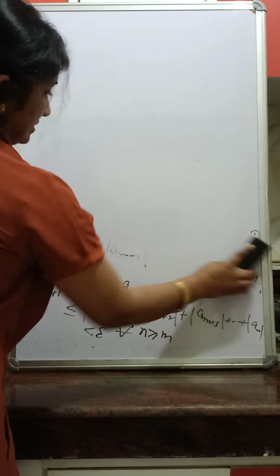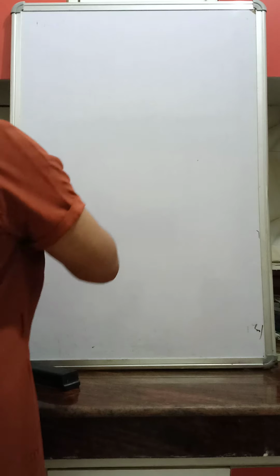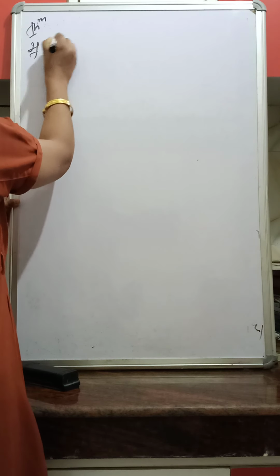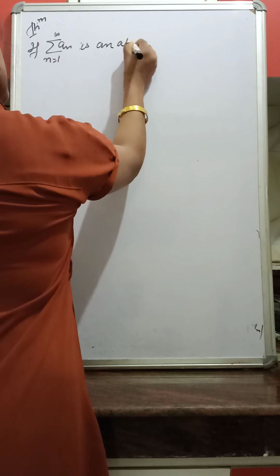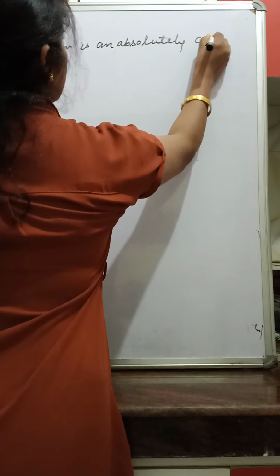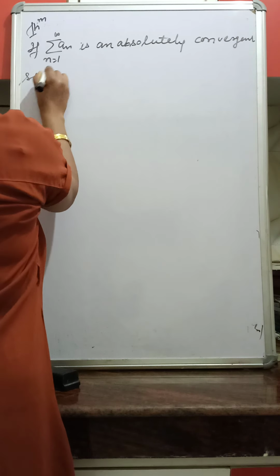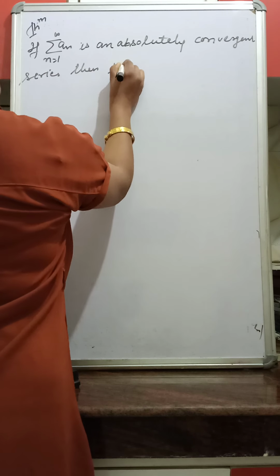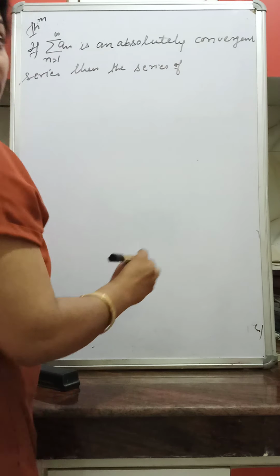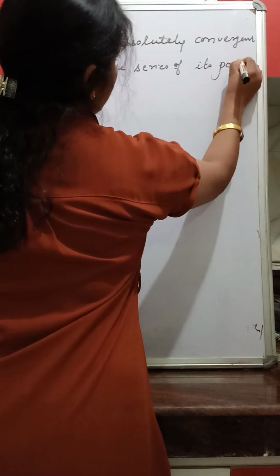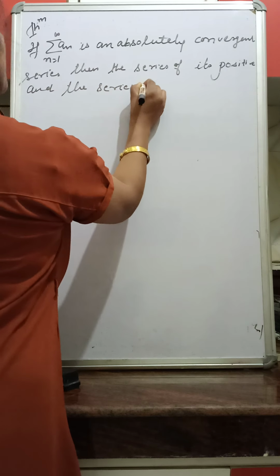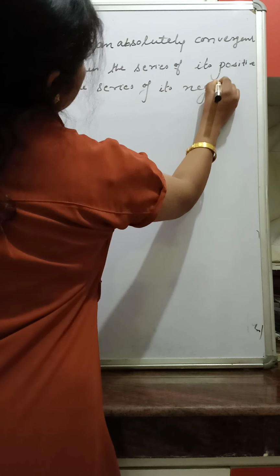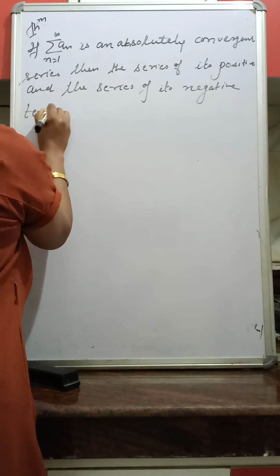that, next theorem: if summation n varies from 1 to infinity of a_n is an absolutely convergent series, then the series of its positive terms and the series of its negative terms both are convergent.